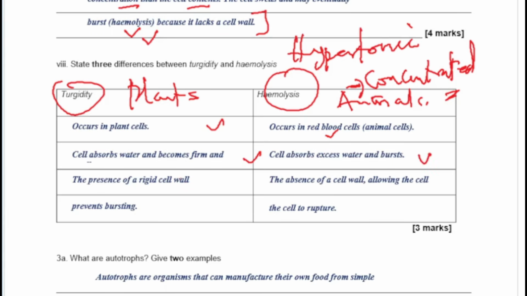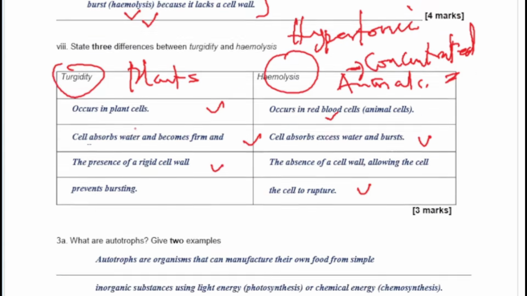The presence of a rigid cell wall prevents bursting, and the absence of a cell wall allows the cell to do what? To rupture. So that's the difference between turgidity and what? Hemolysis. Go back and check other words like flaccidity and crenation. Okay, they will help you as you prepare.